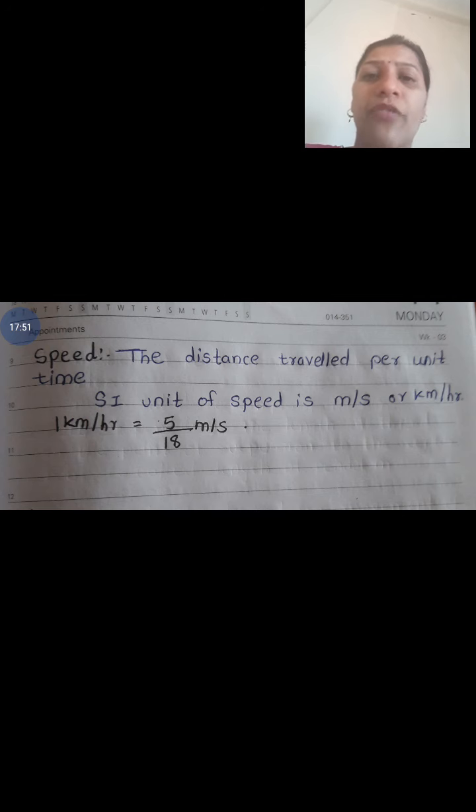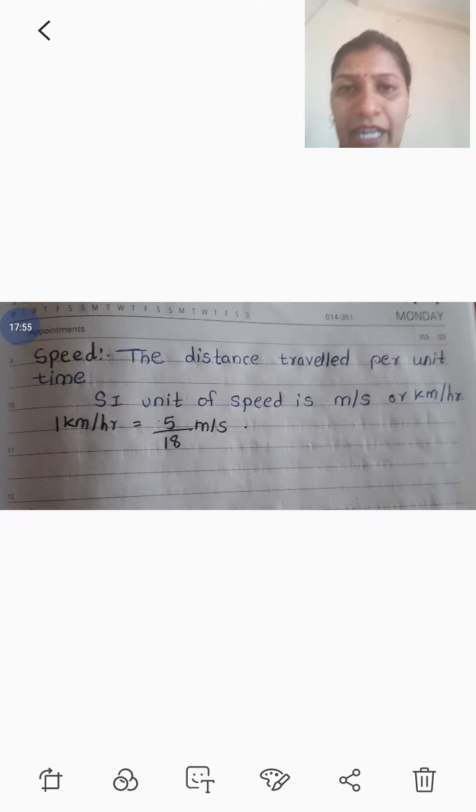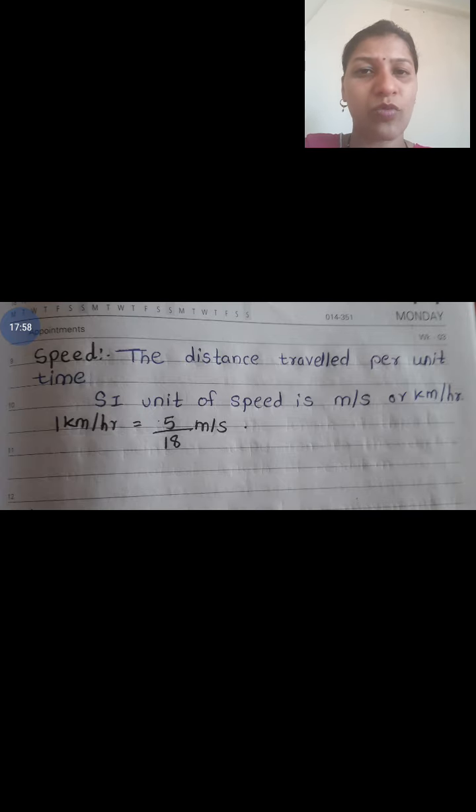There is one conversion: 1 kilometer per hour is equal to 5 by 18 meter per second. How did it come? See, 1 kilometer is 1000 meters. And an hour, if you convert into seconds, is 60 into 60, that is 3600. So when you reduce it, you get 5 by 18. I have done it directly here, so 1 kilometer per hour is equal to 5 by 18 meter per second.